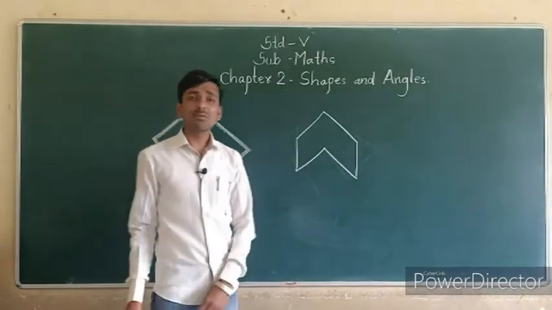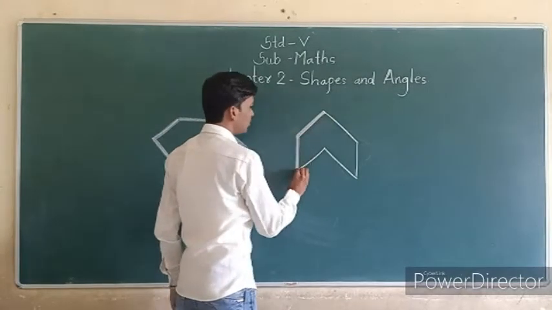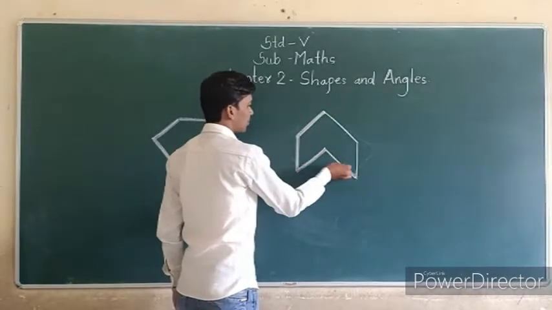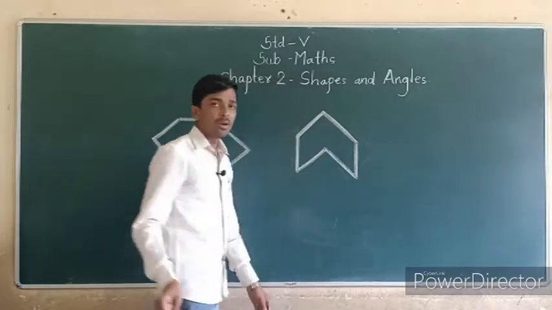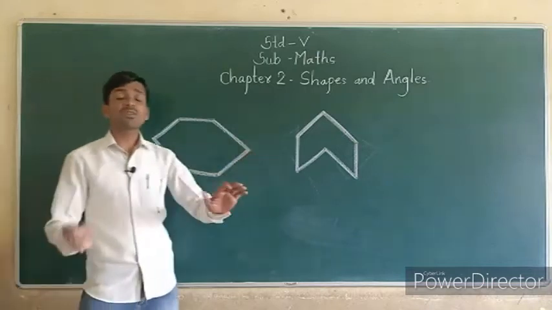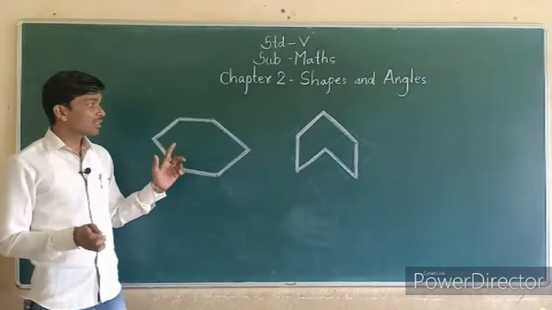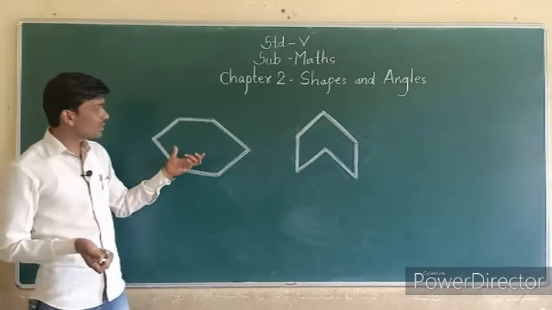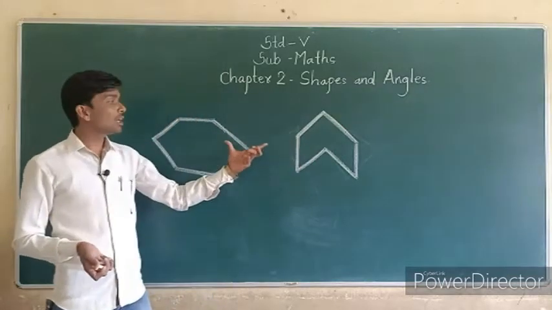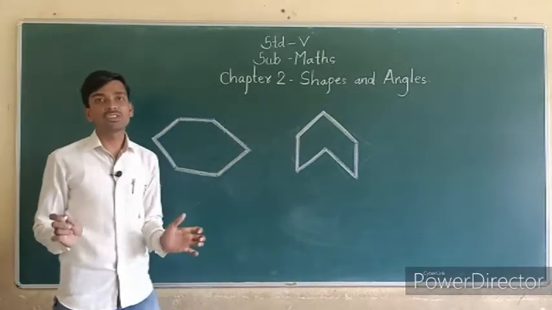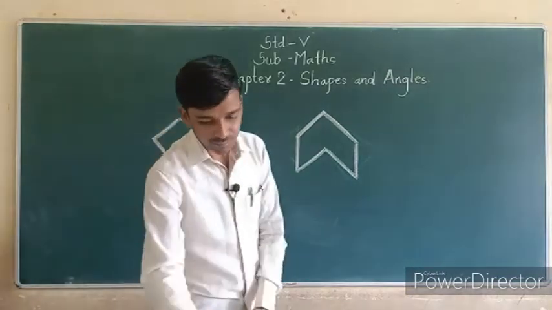Also in this figure how many sides are there? See, this is 1, 2, 3, 4, 5 and 6. Both the shapes have 6 sides, but their shape is different. See this shape. This is different. These are not the same. These are two different shapes. These have 6 sides, but they are different.